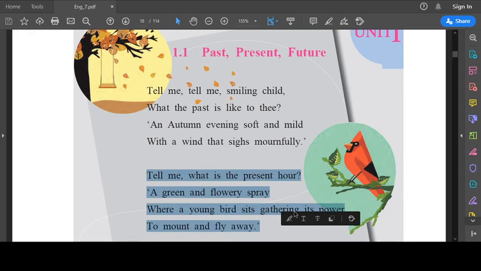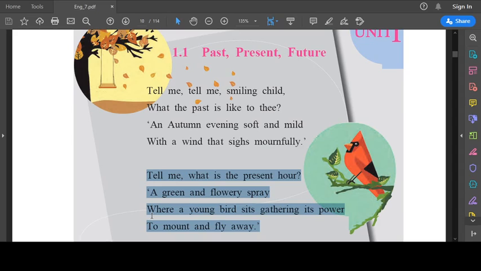So in the second stanza, when the child is asked about the present hour, what does the child say? The child says that the present hour is like the springtime. So what is the springtime, children, basically? A springtime consists of greenery all around and flowers bloom. So the child says that the present hour is like the springtime with greenery and flowers around.